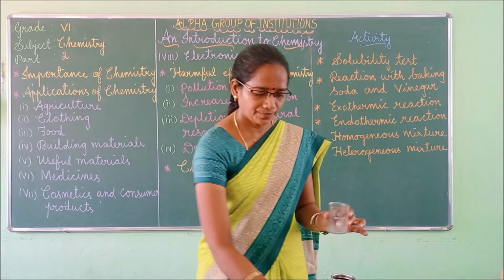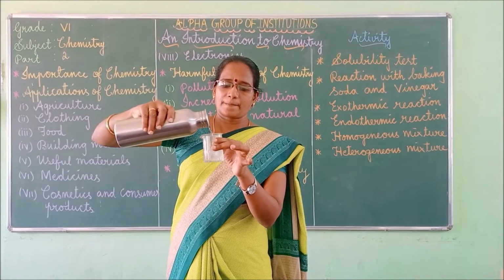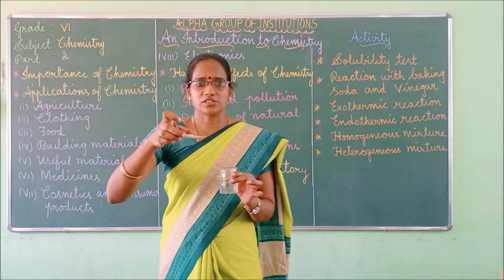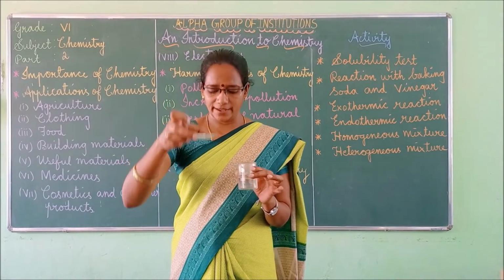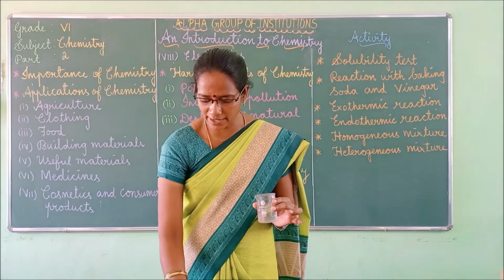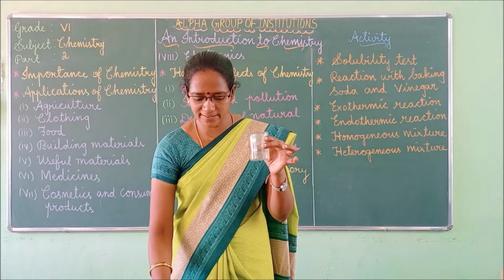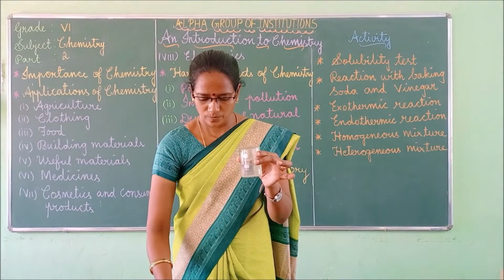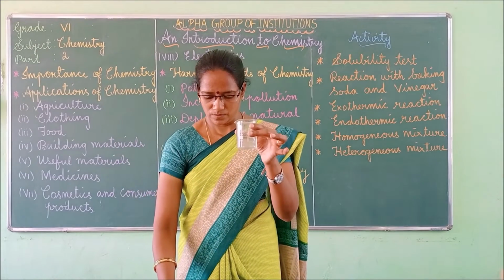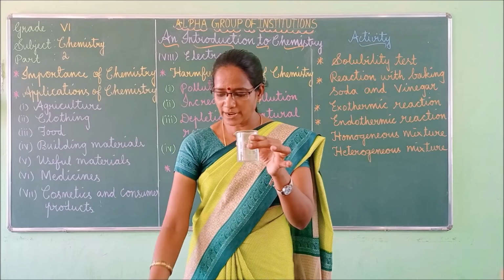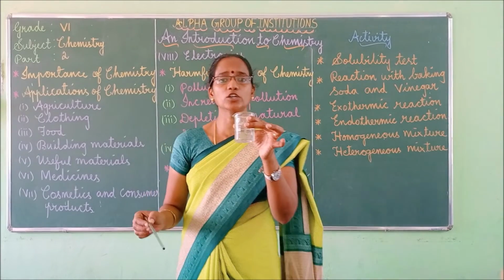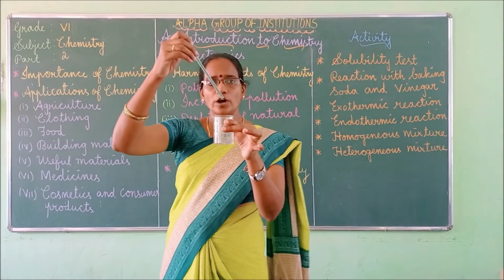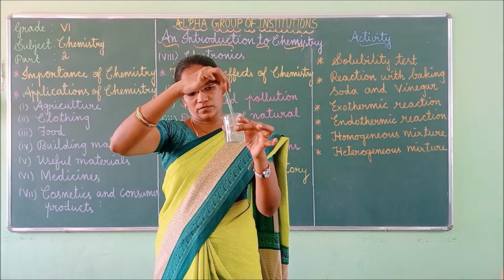One is water. Another one is table salt, ordinary common salt. Okay. That we use in our day-to-day life. So, I am going to add some common salt into water. Right. Next step, I am going to stir it well. Stirring means mixing with the help of a glass rod.